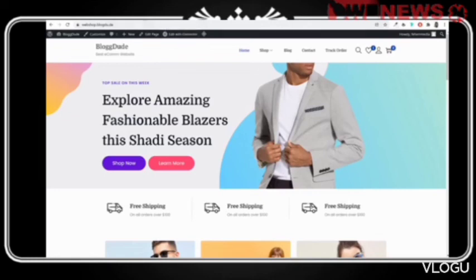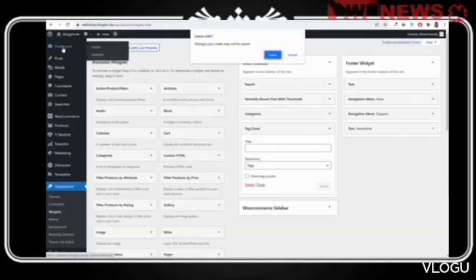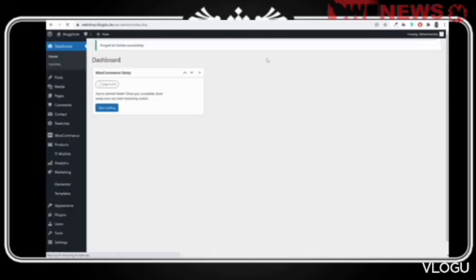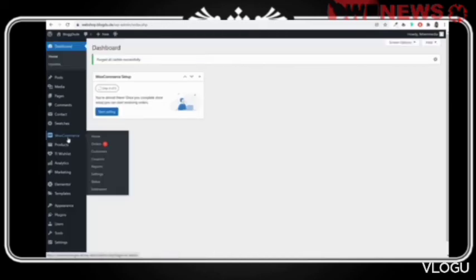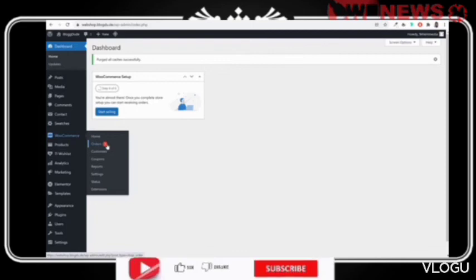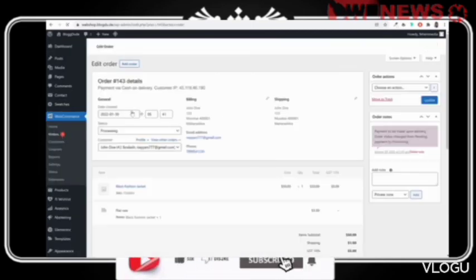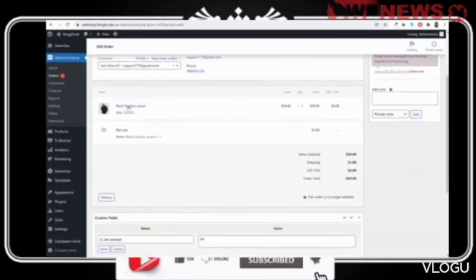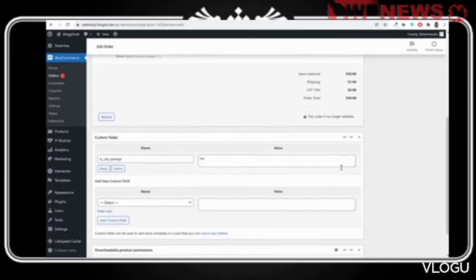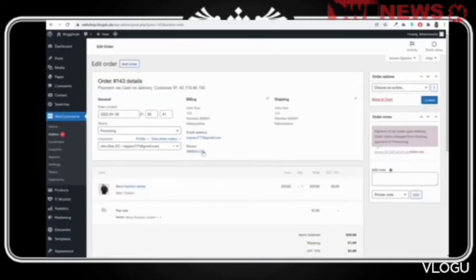What you will see from your end, first of all, you will get a mail that you have a new order, and you can see that. You can come back to your dashboard. If you hover over WooCommerce, you can see under orders it says 1. So you have a new order. You can click on this order to process it. You can see this is the order, black fashion jacket, 1 quantity. You can see everything where you have to ship. You can see the shipping address. You can see the phone number and email address of the customer.